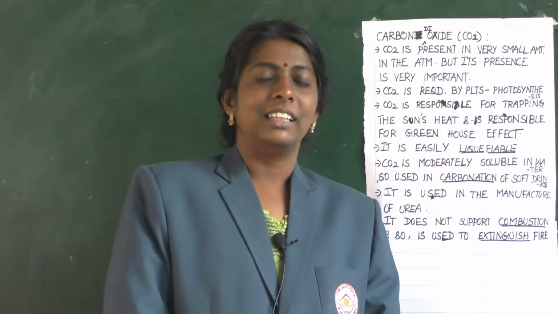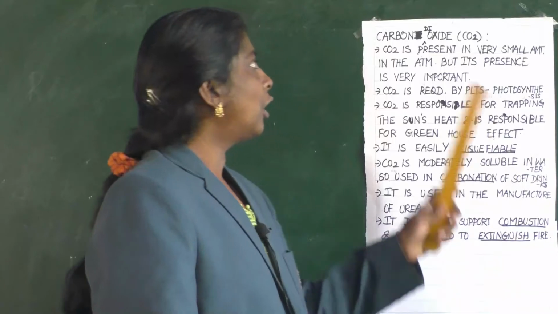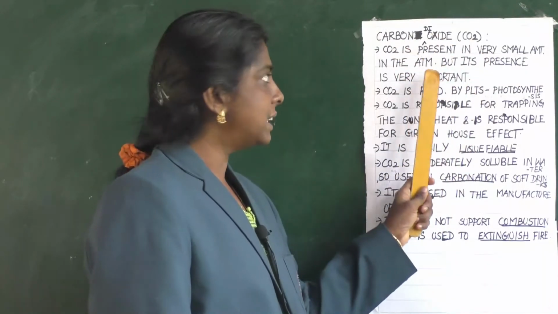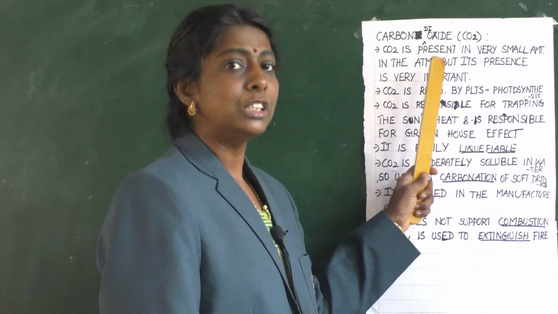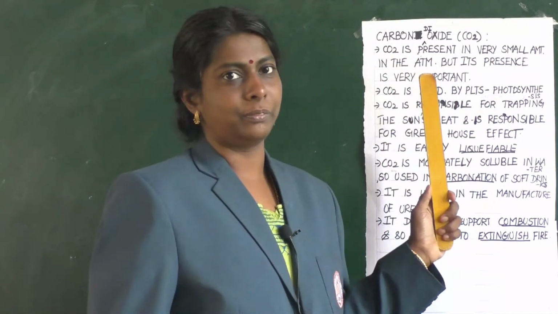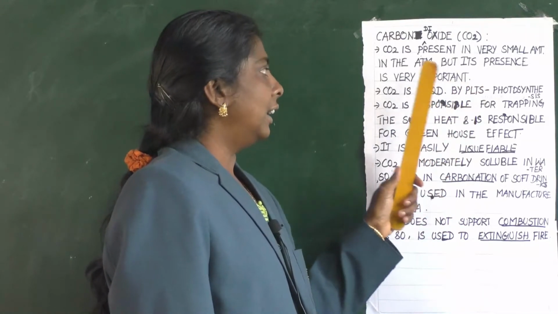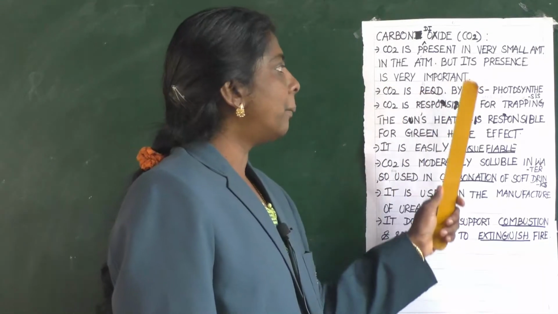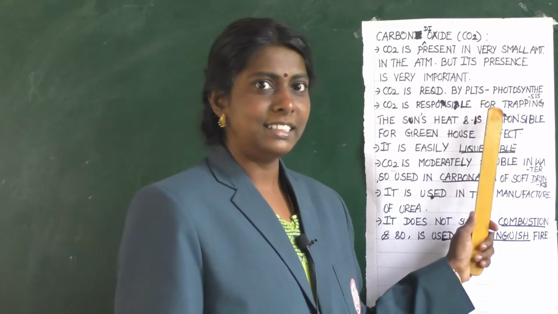Now children, let us continue with carbon dioxide. Carbon dioxide is present in a very small amount in the atmosphere, but its presence is very important. It is required by plants for photosynthesis, isn't it?